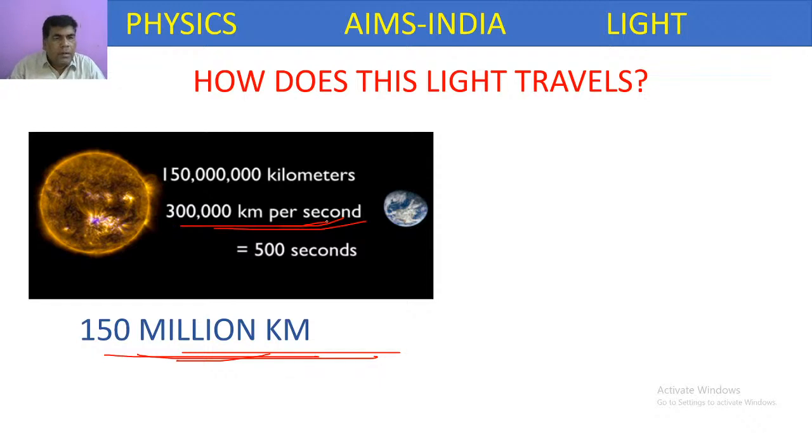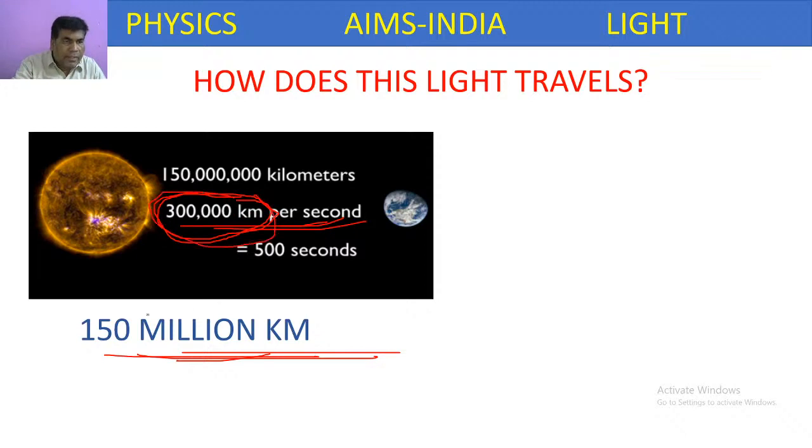Suppose you take the distance from Hyderabad to a place like Kurnool, which is 200 kilometers. If you go by bus, it will take almost 5 hours. But if you compare the speed of light with a bus, they are not comparable, because light has a very great speed. It travels 3 lakh kilometers per 1 second.